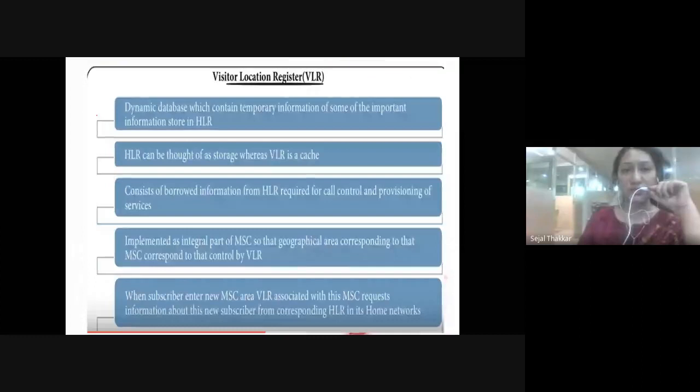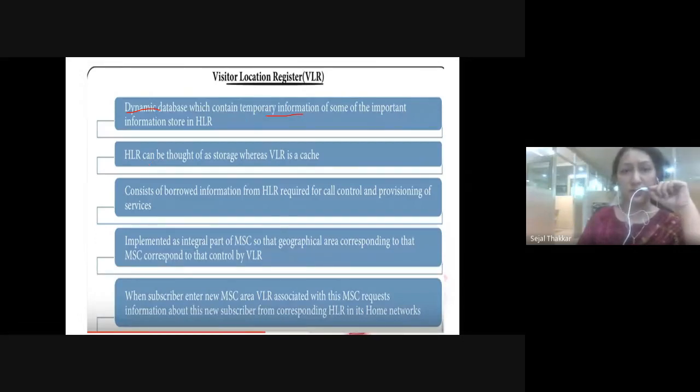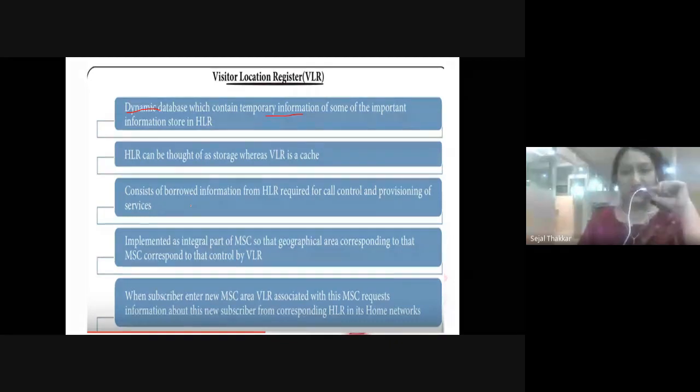So what exactly does it contain? It is dynamic, it is not static like the home location register. It is going to contain temporary information, right? It is going to borrow the information from the home location register whenever it is required to control the call.